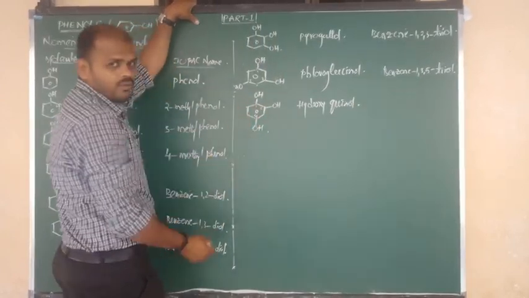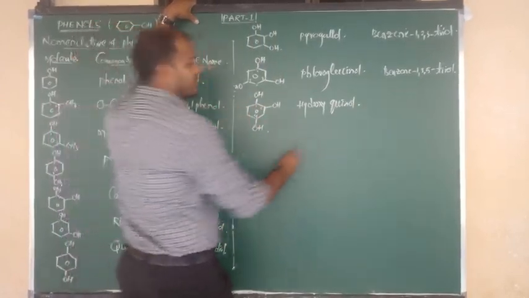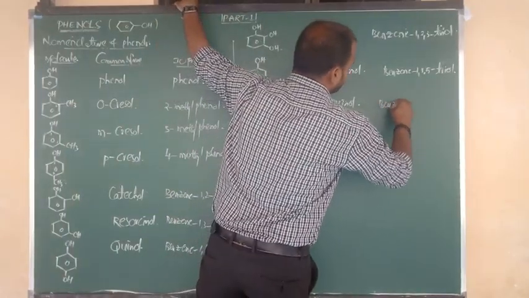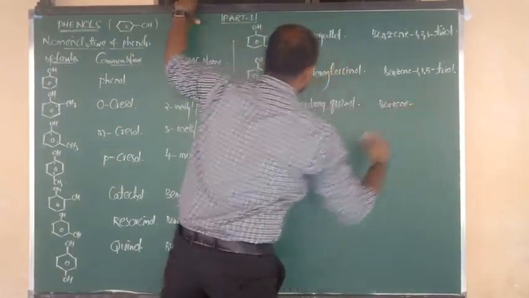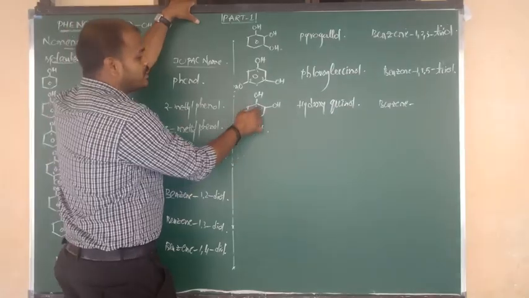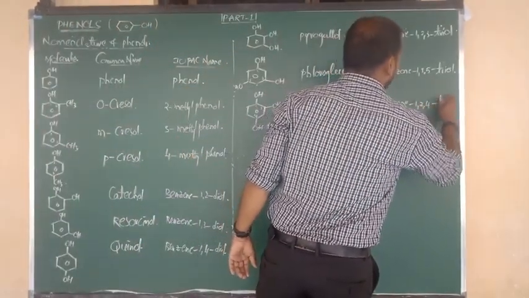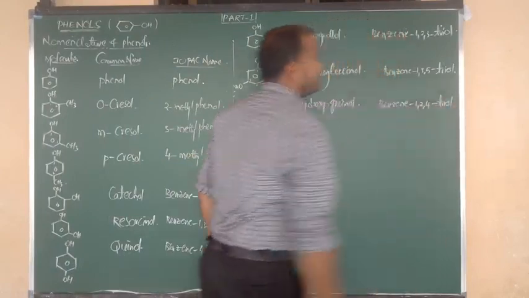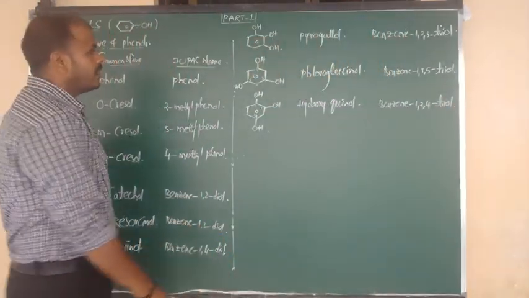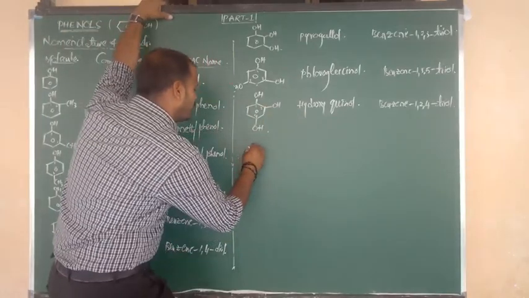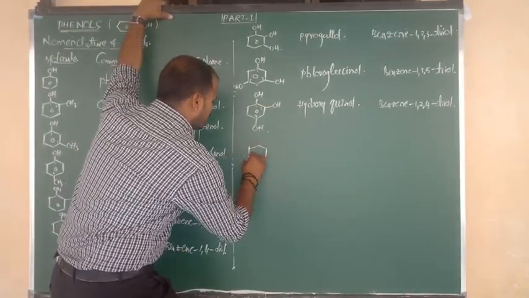Hydroxyquinol. For the IUPAC name: 1, 2, and this is the third place, and this is the fourth place. OH is present upon which positions? 1, 2, 4. So the IUPAC name is benzene-1,2,4-triol. Benzene-1,2,4-triol. Next, I am going to show you another example.